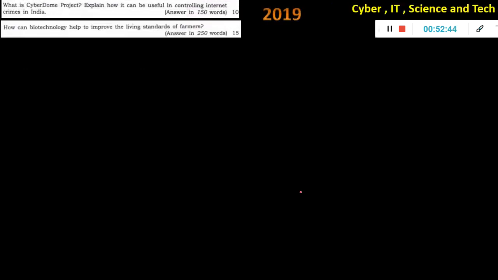Cyber, IT, science and tech. Okay, so this one, lot of questions are there and it's important. Cyber Dome project, explain how it can be useful in controlling internet crimes in India. Okay, so maybe second part alone, if they ask, you will write like how to control internet crimes in India. But Cyber Dome project, if you did not study, you cannot do. That is why current affair is important for this section.